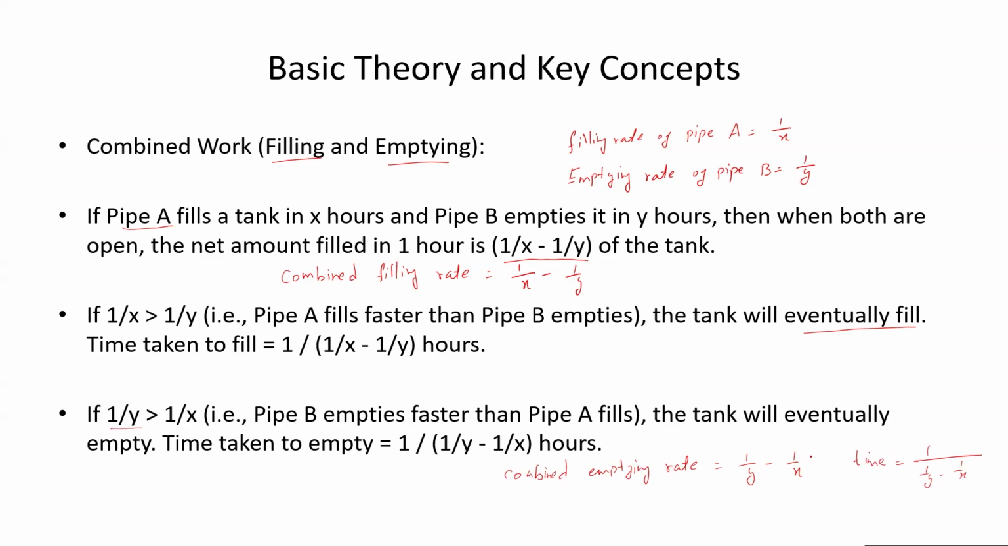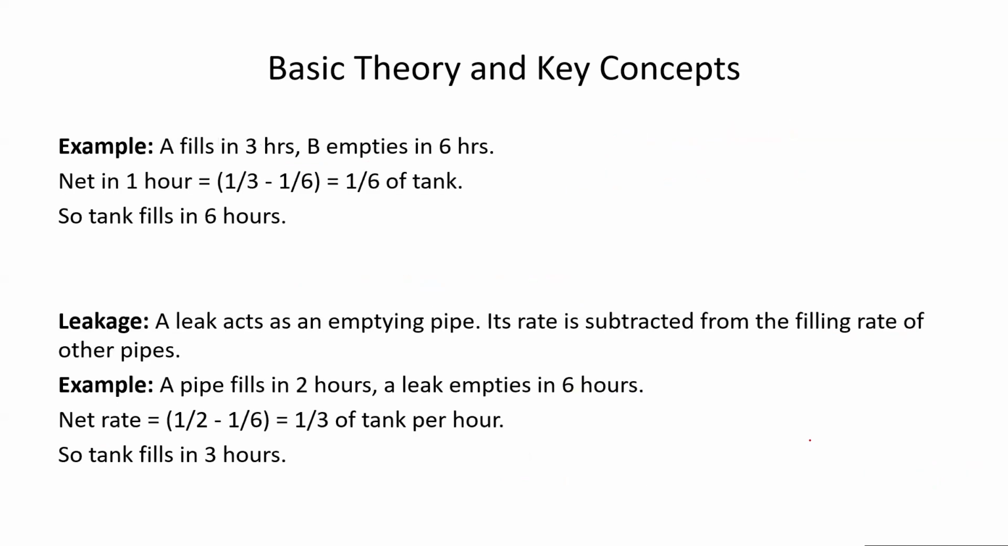Is that okay? So there are two types of combined work: two pipes are used to fill the tank, or one pipe is used to fill the tank and another pipe is used to empty the tank. Now let's look at one example. Pipe A fills the tank in 3 hours. Pipe B can empty the tank in 6 hours.